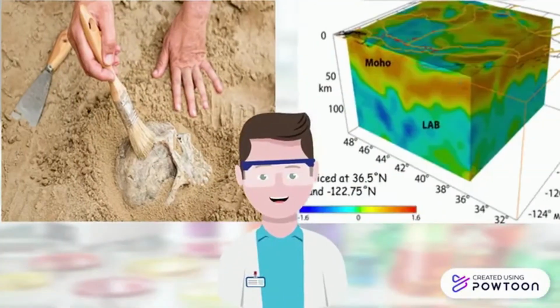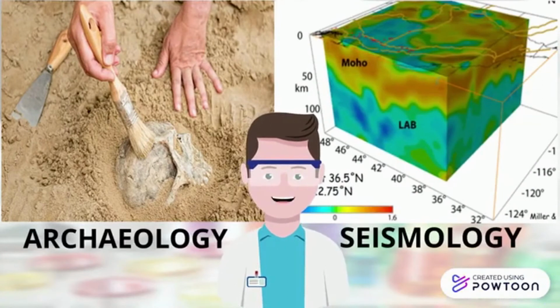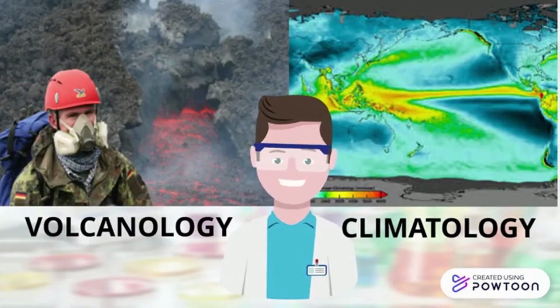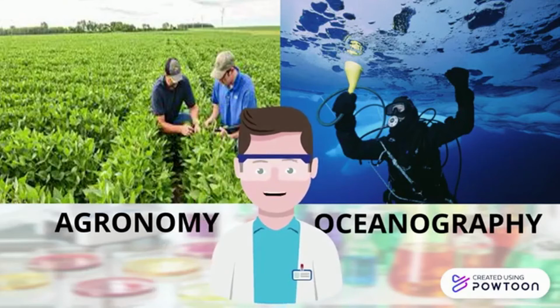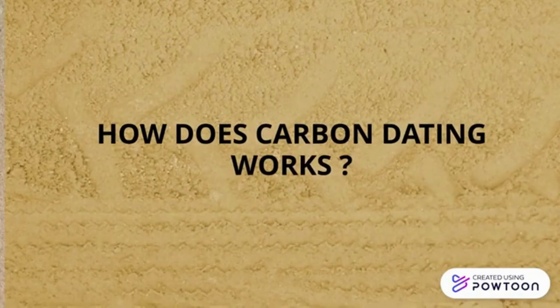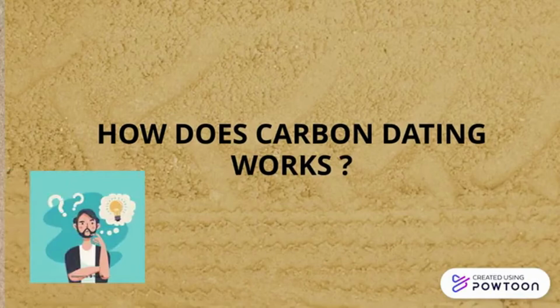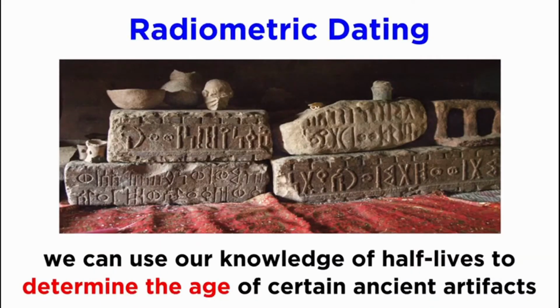Carbon dating is widely used in archaeology, seismology, volcanology, climatology, agronomy, and oceanography. So, how does this carbon dating work? We can use our knowledge of half-lives to determine the age of certain ancient artifacts. This technique is known as carbon dating.